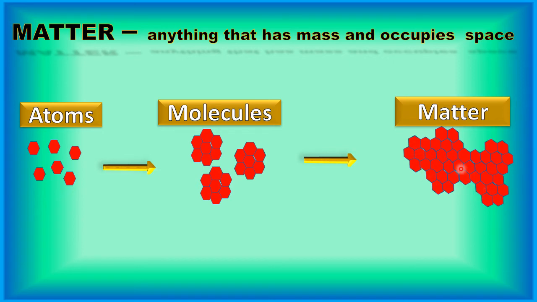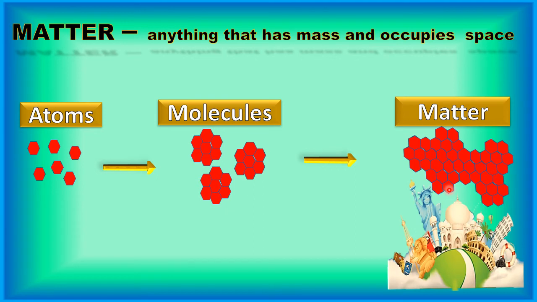Is it clear? And this matter is what? This matter is basically material. This matter is what, children? This matter is basically material we need for making different things, things around us. So anything that we touch, that we see, is matter around us. Is it clear, children?